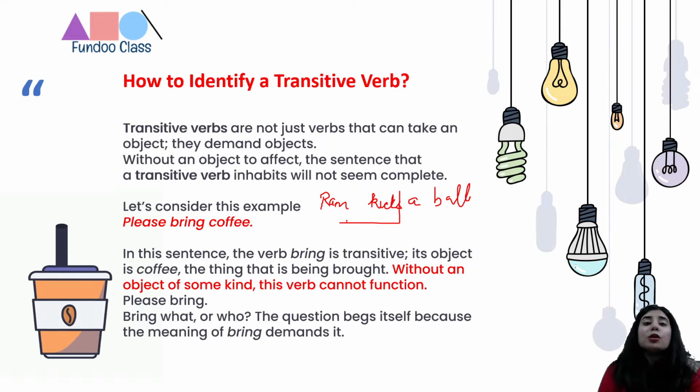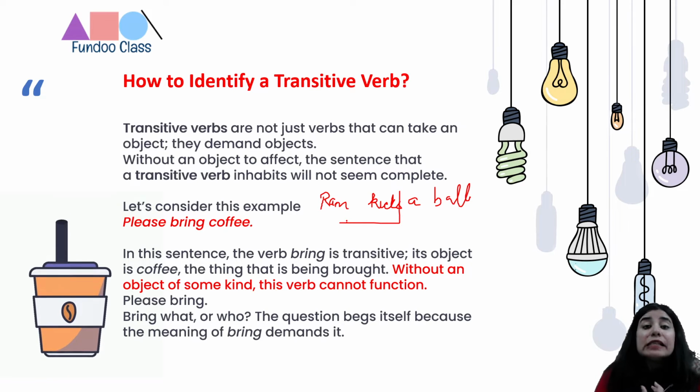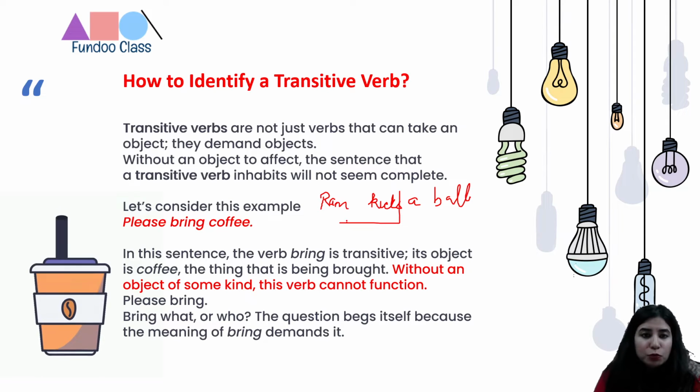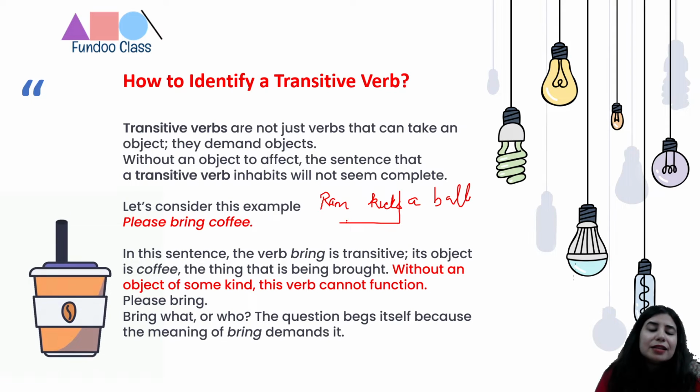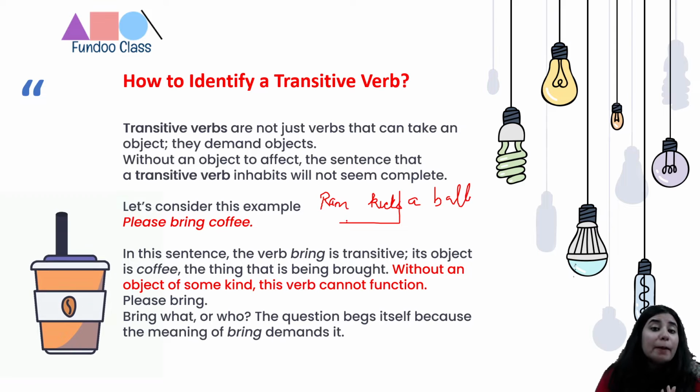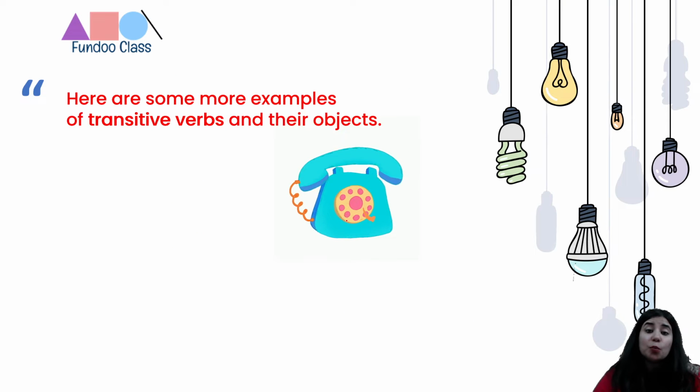So the moment you put a ball, then you're putting an object or receiver of the action. So kicks becomes what? Kicks becomes a transitive verb. Right? So transitive verbs are ones that demand an object. If the object is not there, then the sentence would fail to make complete sense. Right? So I'm sure you're clear with the concept. So what are we going to do? We are going to pick some more examples.